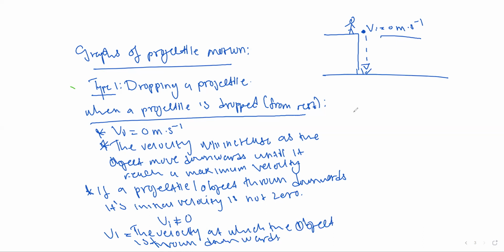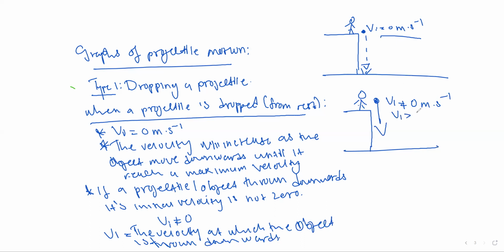So if we have another guy here, and this guy throws an object downwards with a force, this object's initial velocity is not equal to 0. Why? Because the object was thrown with a force, and that force results in the generation of velocity.